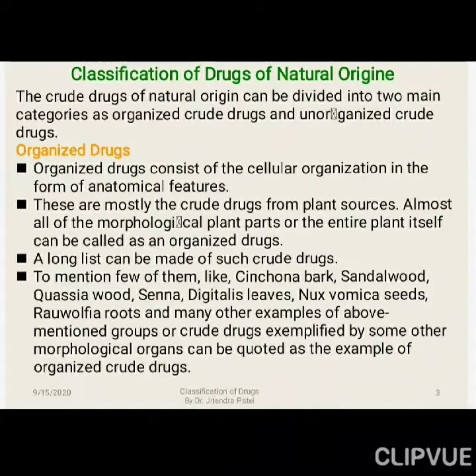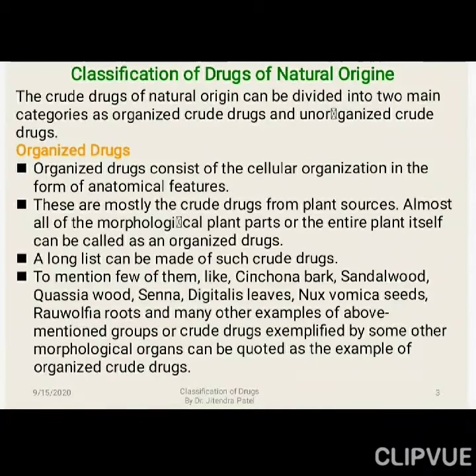A long list can be made of such crude drugs, to mention a few of them, like cinchona bark, right? When you take the cinchona bark and go for the transverse section and observe under the microscope, you may get cortex, cork, cambium, stone cells, the different types of cells, right? That will have the proper arrangement, or it will be in the organized form.